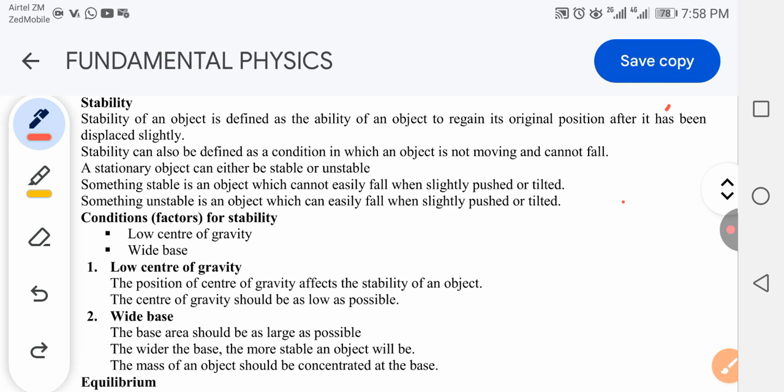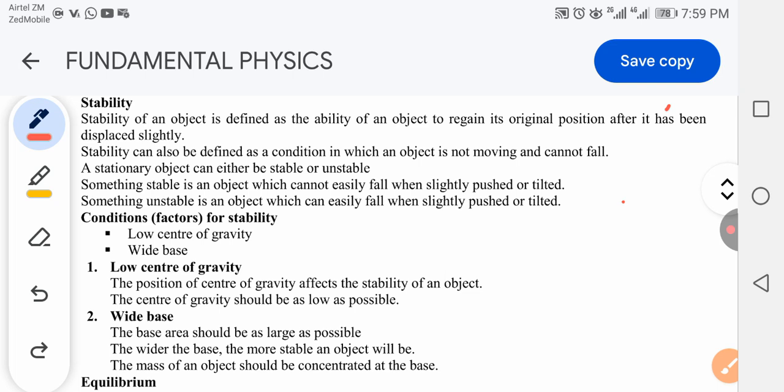Stability can also be defined as a condition in which an object is not moving or falling. That's the definition of stability. Something stable is an object which does not easily fall when slightly pushed or tilted. Something unstable is an object which can easily fall when slightly pushed or tilted.